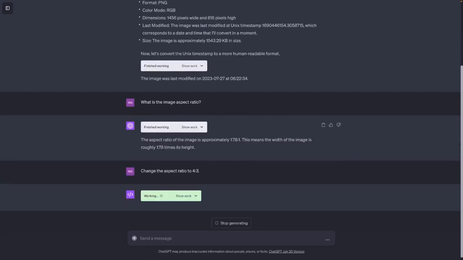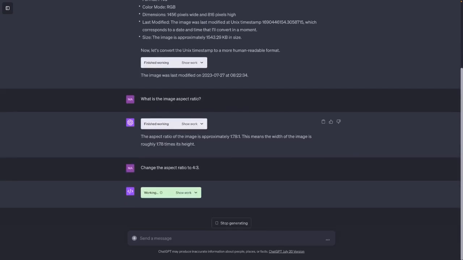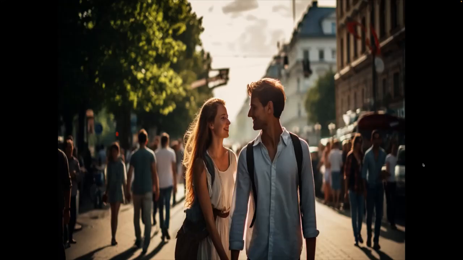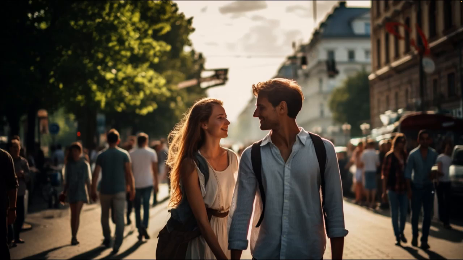It should understand what I want right here. So again, it takes a few seconds. And then we should get back a new image provided as link where this image can be found. Now let's see what this looks like. Not too bad, but actually this looks a little bit distorted in my opinion. So if we compare it to the original one, I guess this didn't work perfectly.